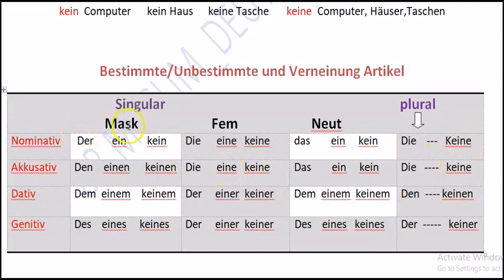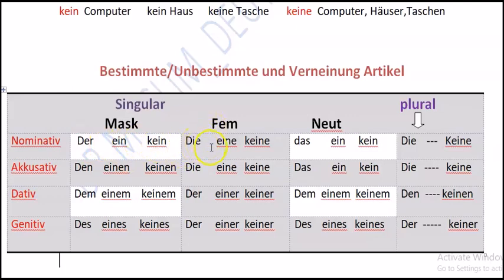Mask means masculine, the male form, then feminine, and neutral means neutral. So in nominative, the normal form, we say "der, ein, kein". In feminine, we say "die".